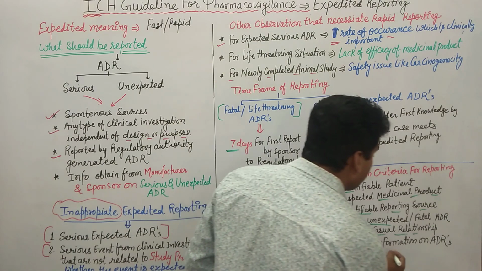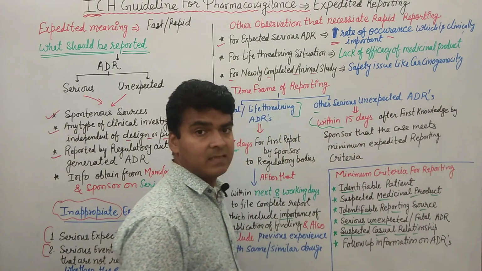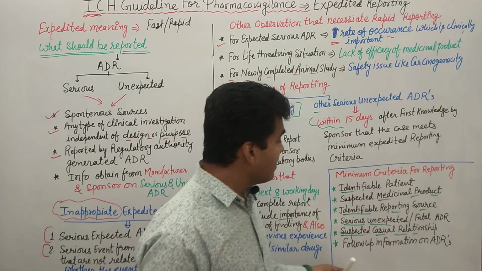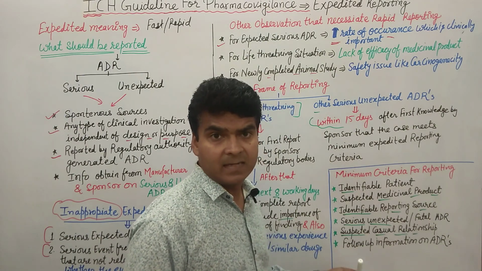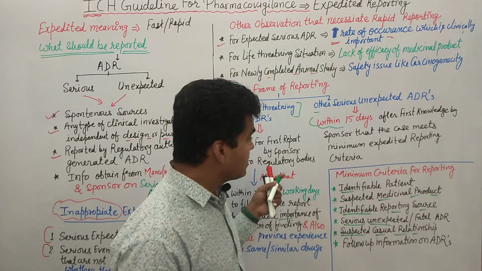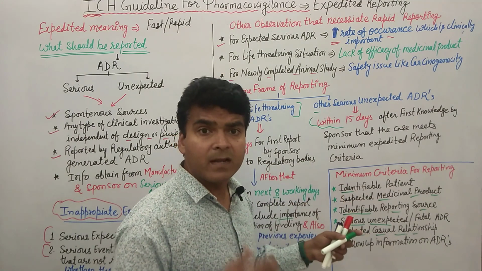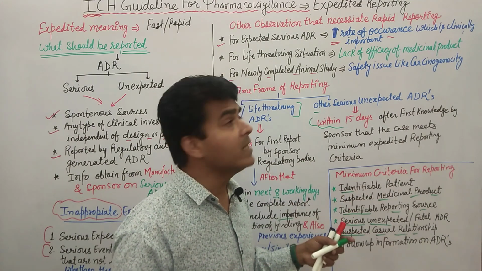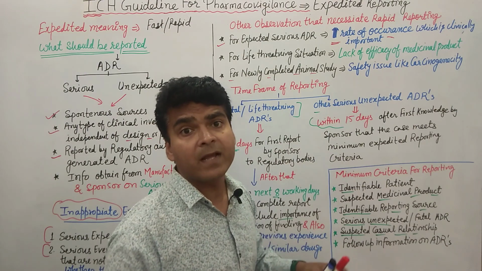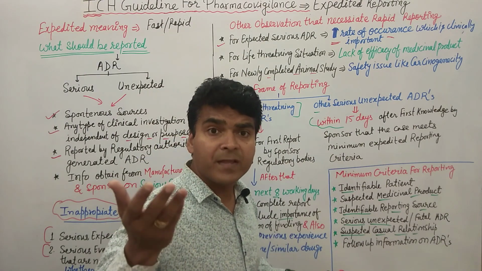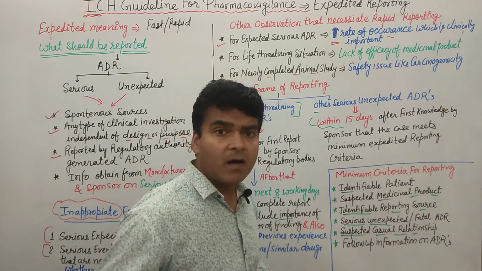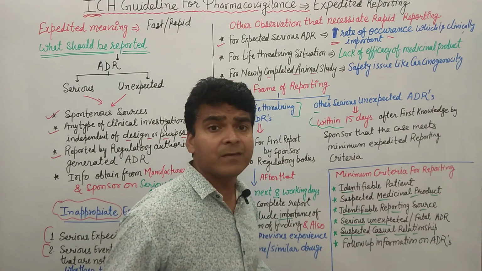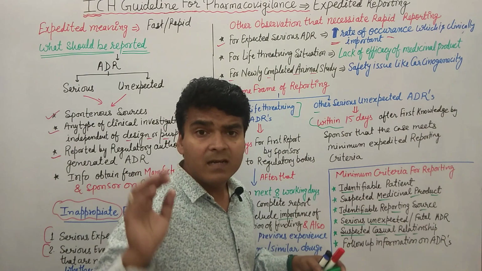Then follow up information on the ADRs. Again, we have to check regular follow up information of the ADRs. Clear, everyone? So this is about the minimum criteria for reporting. Now we will discuss the other points of expedited reporting, meaning what kind of form we require, and other information of the patient and all the key criteria required for expedited reporting.